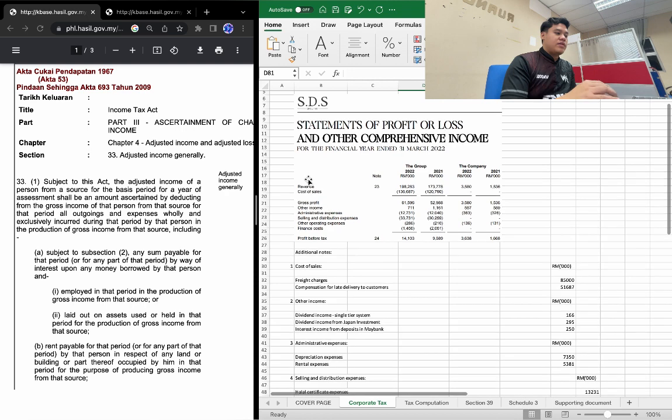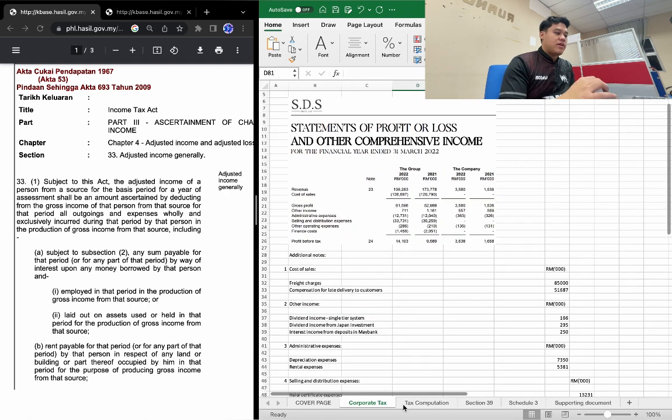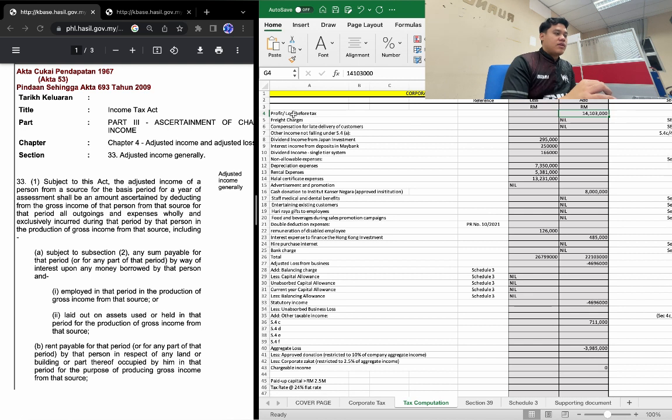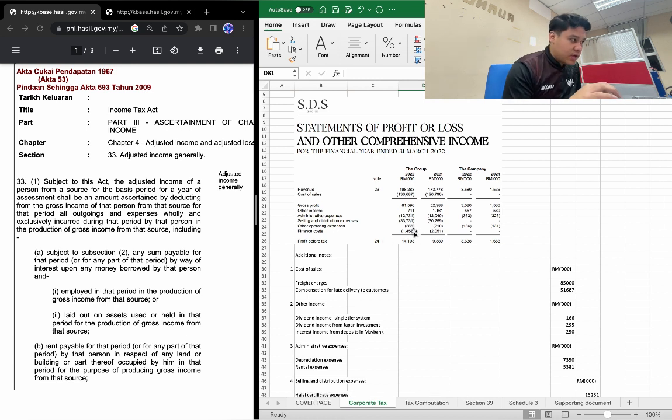Okay, first I'm going to compute on SDS Group Berhad, which is the company I've chosen for the tax computation. First, how do we treat corporate tax computation? First, we need to allocate the profit or loss before tax. For me, I chose the group 2022 company profit or loss.